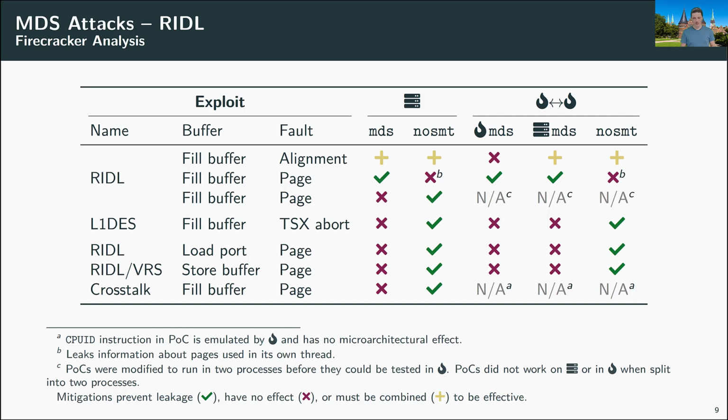On the other hand, for three of the RIDL variants, we found that no SMT is actually sufficient. So the L1DES attack and the RIDL variants using the load port and the store buffer, they were well mitigated by disabling SMT. So the time slicing scenario did not show any leakage. As you can see, most cases are handled well, but there are special cases that you have to take care of because you might easily miss them.